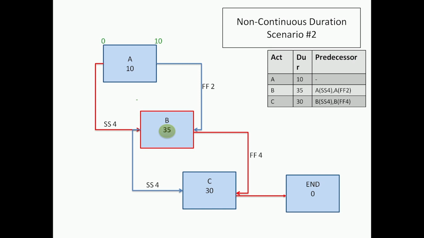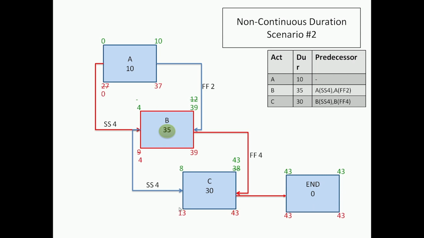You can see it's again 0, 10, and here because we have an increased duration, it's 35 plus 4, that goes to 39, and we go to C, we go to 8, and now instead of 38 controlling, the 39 with the finish lag of 4 goes to 43, and that is controlling the criticality of the project. Based on this, we get 43 as the project duration.